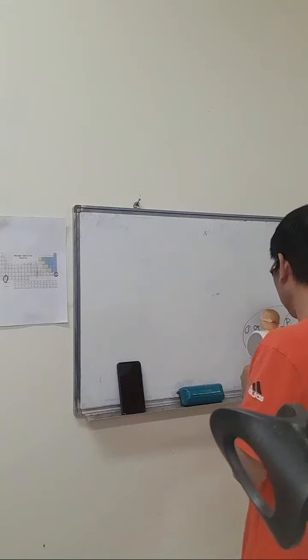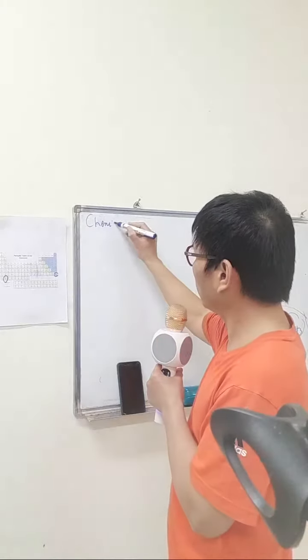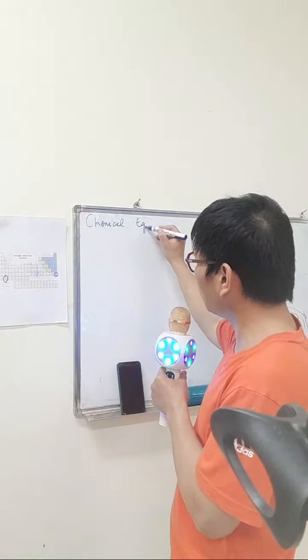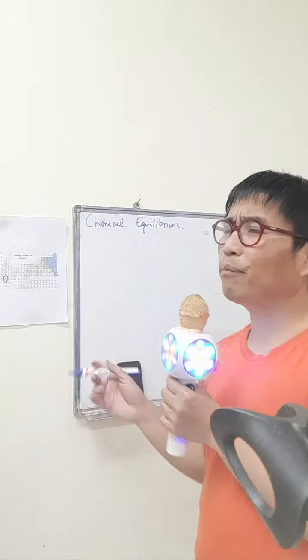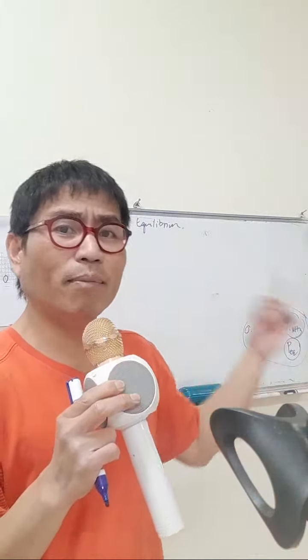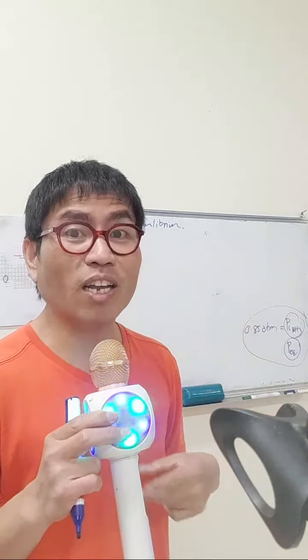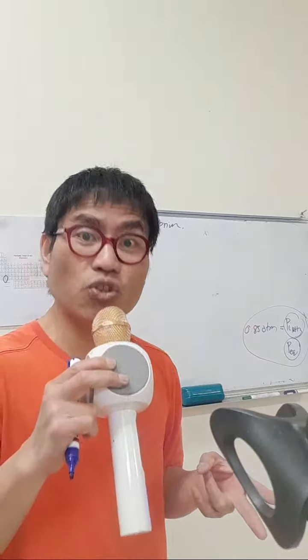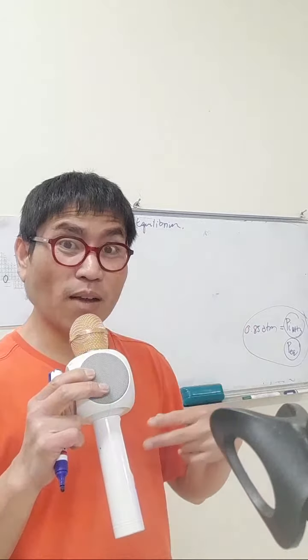Since your topic is chemical equilibrium, this falls under changes of matter, because these are all chemical changes. If you react one element with another element to form a compound, this is a chemical change. Number two, this is also under classification of matter, under mixture, because you mix hydrogen gas and nitrogen gas to produce ammonia.